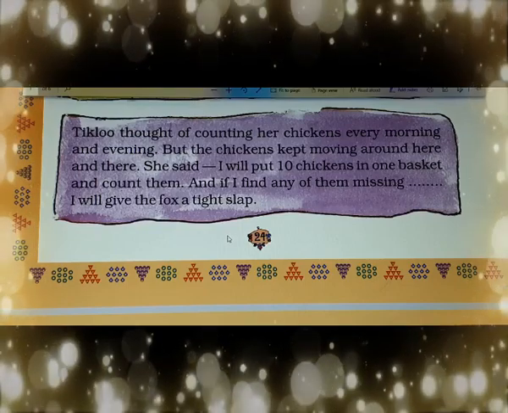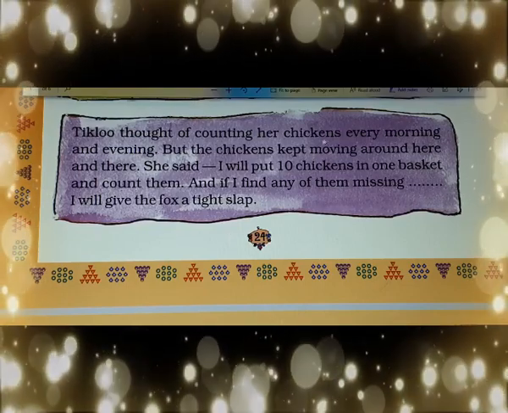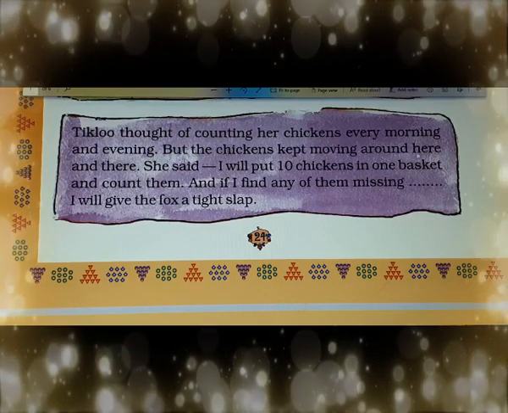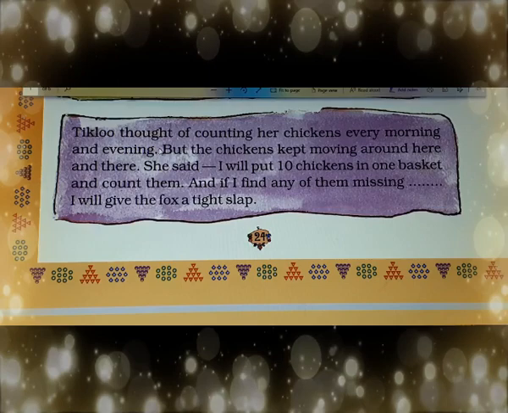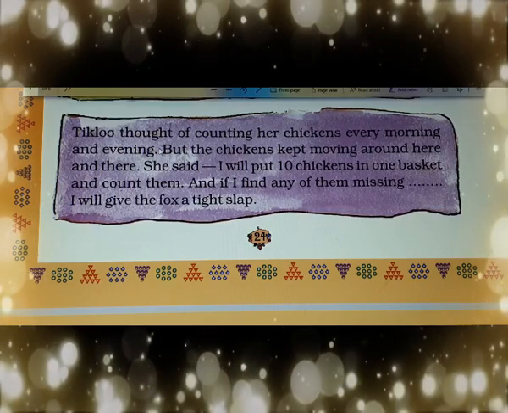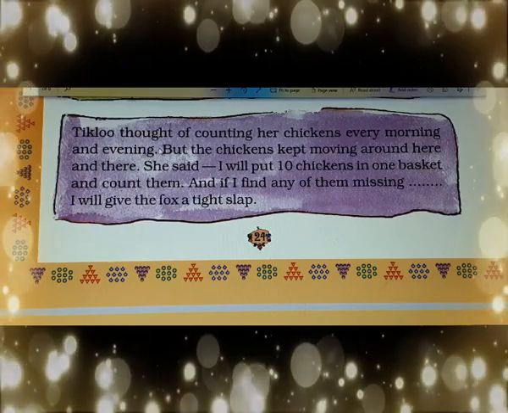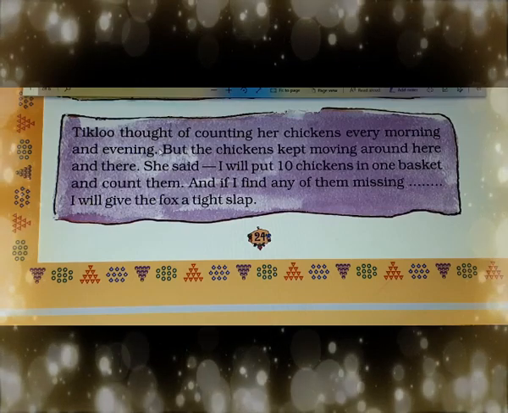Tiklu thought of counting her chickens every morning and evening. Then she started counting the chickens every morning and evening. But the chickens kept moving around here and there. They cannot stay in one place, so it was very difficult for Tiklu to count them.